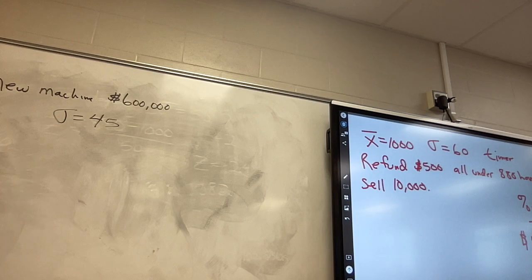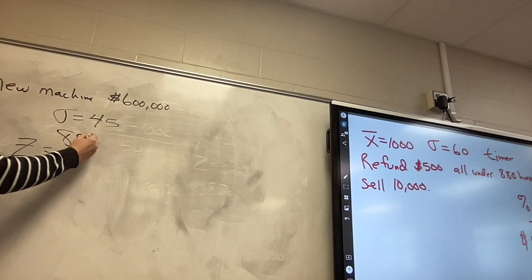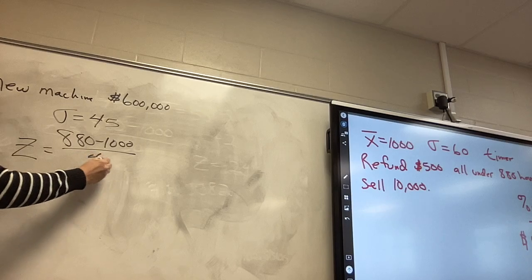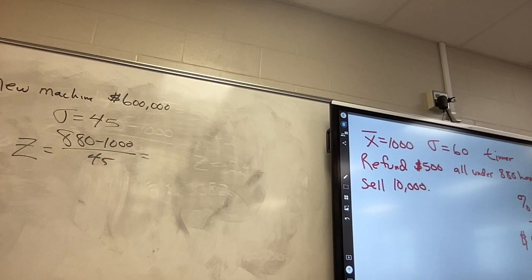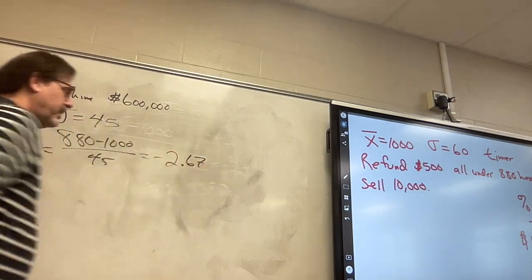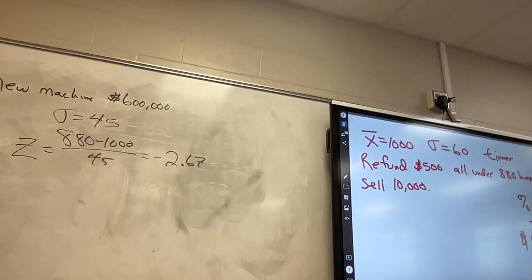Another Z-score. 880 is our important number. Anything below that, we got to pay. All this changes is your standard deviation. Help, I don't have a calculator up here. And we got negative 2.66. Let's round it to negative 2.67. Find it on our chart, please.